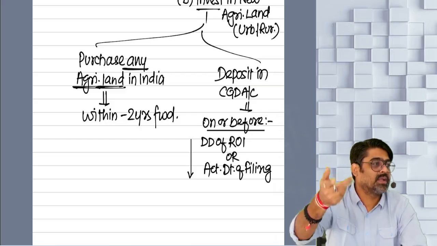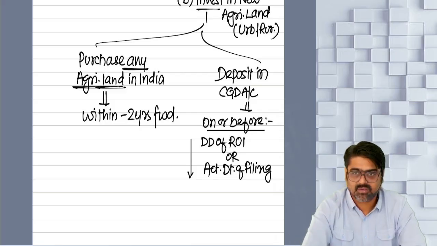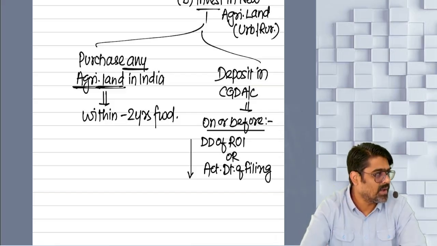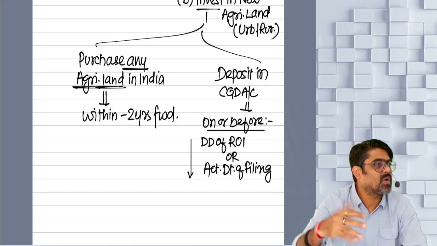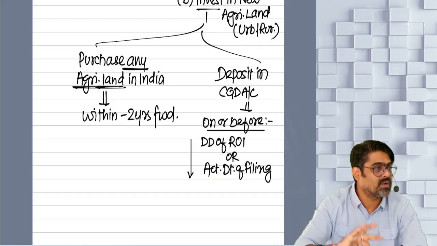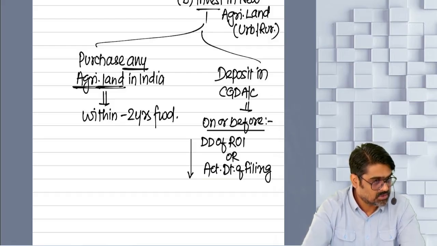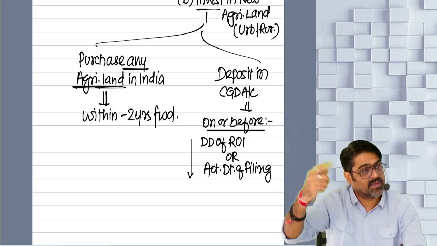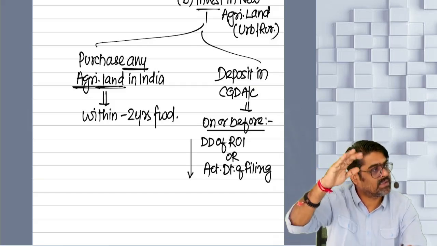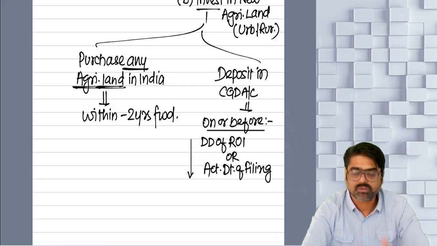So if you have transferred the new agricultural land within 3 years, so will you calculate the capital gain of the new agricultural land? Yes. That time the cost of that new agricultural land, out of that cost, reduce the amount of exemption which you have already claimed under section 54B. So the cost which you have already claimed as exemption under section 54B, to that extent the cost will not be allowed. That cost will be reduced.